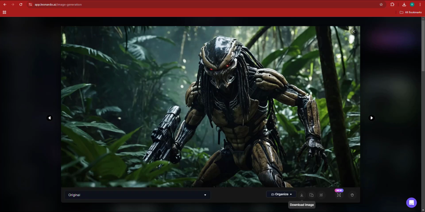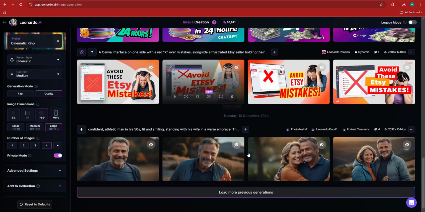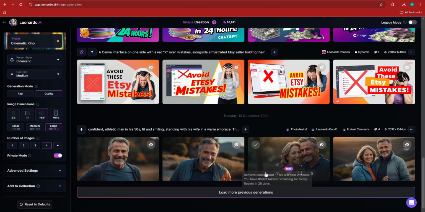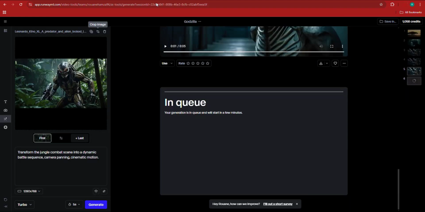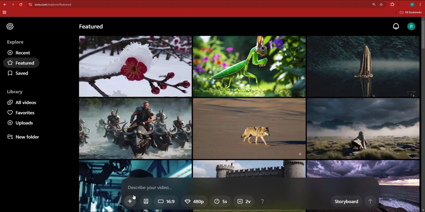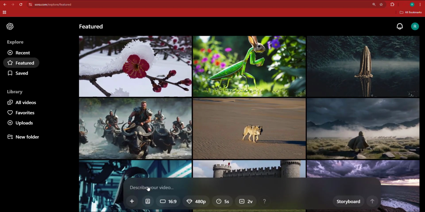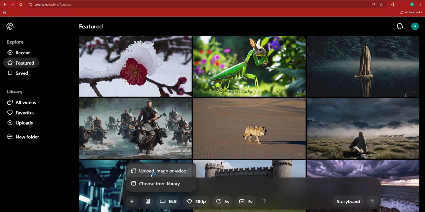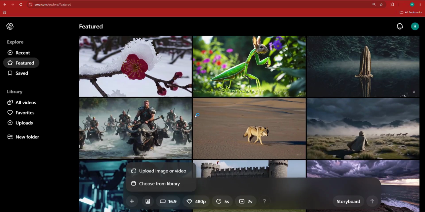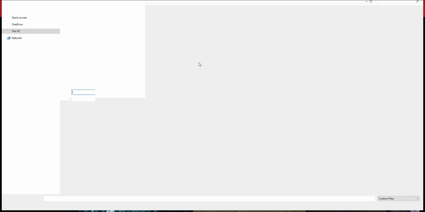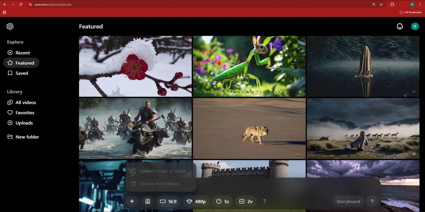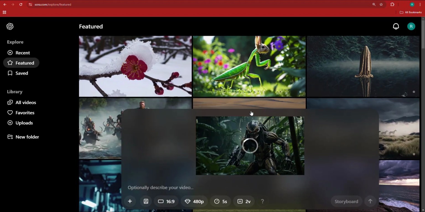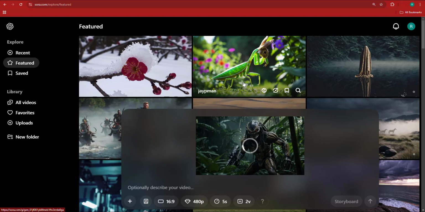Now, let me try something different. Let me try something soft, okay? Let's try something completely out of the box. So we have this couple. They're basically, let's just say, like this. And I'm going to go ahead over here to Sora, and I'm just going to click the plus button. This time around, I'm going to upload an image of the couple, right? And let's try to generate something natural, and not these weird ideas like this one with a rabbit like a mantis. All right, so people can have very large imaginations. Now, a rabbit head and a mantis, that's pretty crazy.